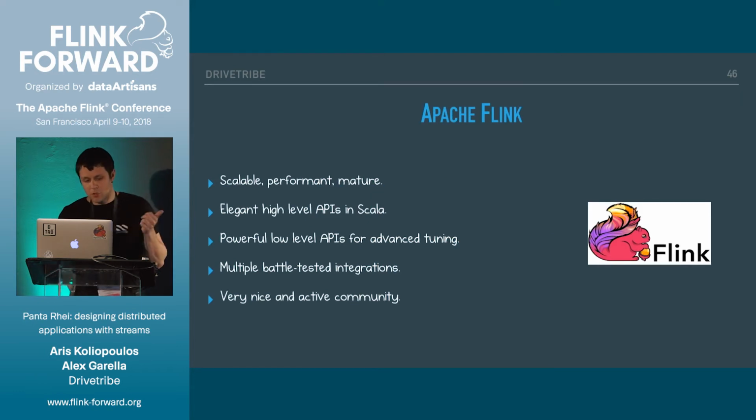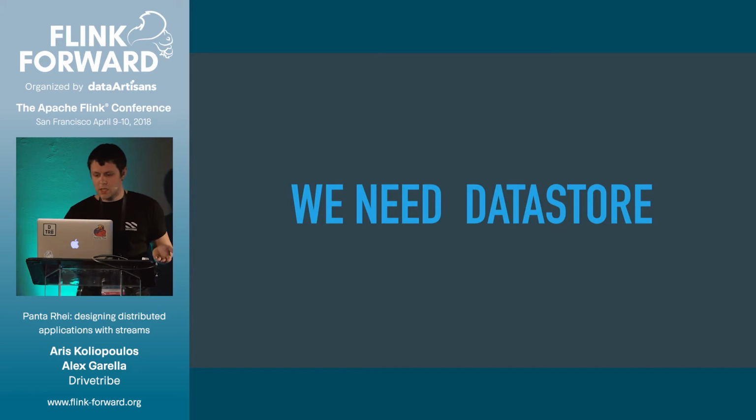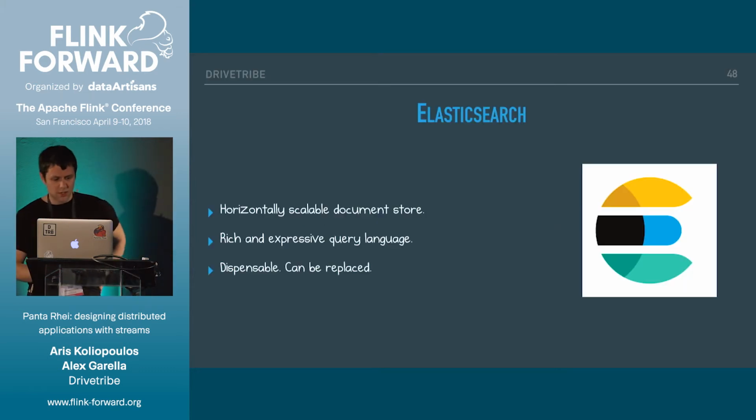Then we would need the stream processor, and we have chosen to use Apache Flink, because it's scalable, mature, performant, with really elegant high-level APIs in Scala, powerful low-level APIs for advanced tuning, and multiple battle-tested integrations with systems already out there, like RabbitMQ, Kafka, Cassandra, Elasticsearch, etc., and a very nice, active and supportive community.